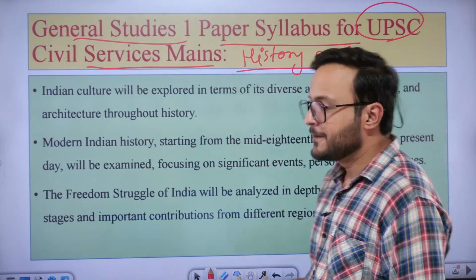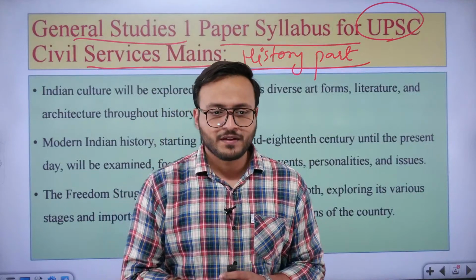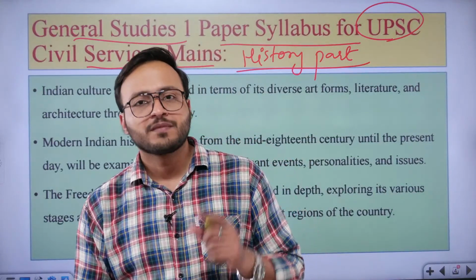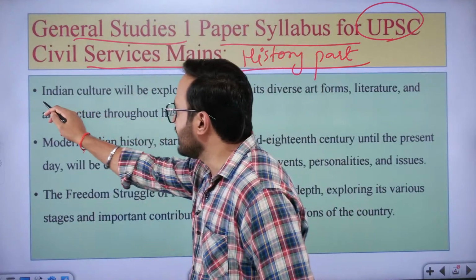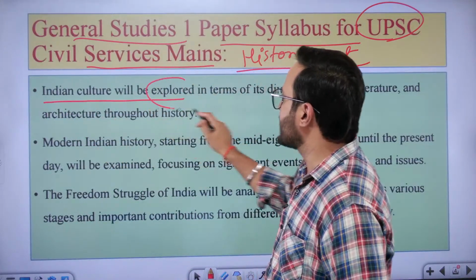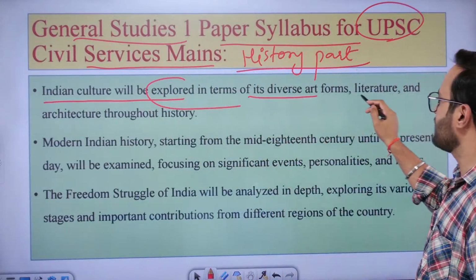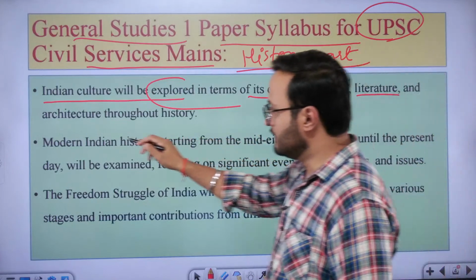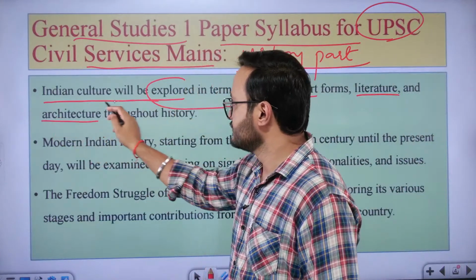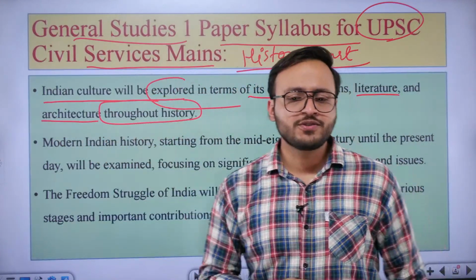In this part, you are going to get the first part, that is Indian culture, which will be explored in terms of its diverse art forms, literature and architecture throughout history.